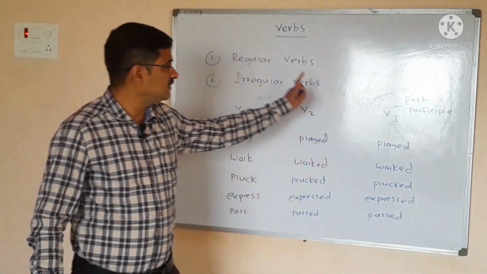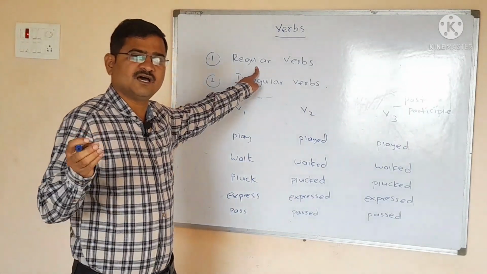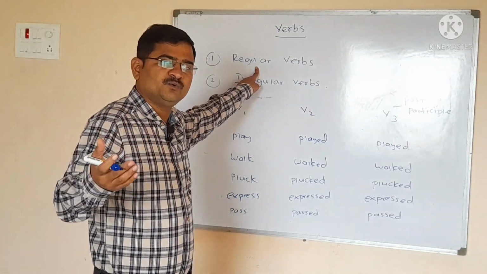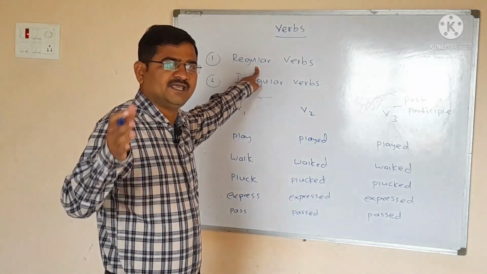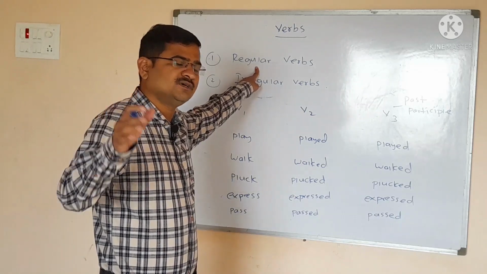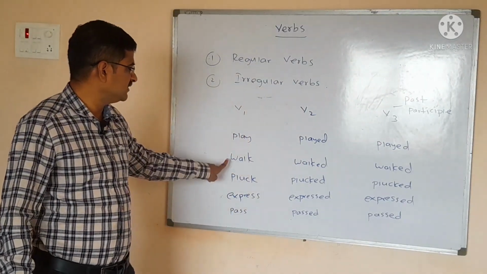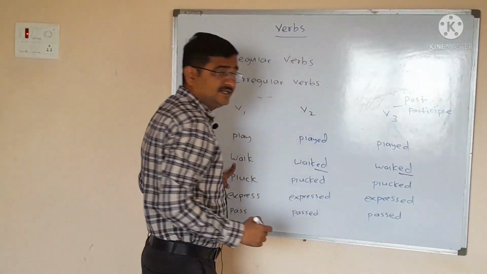So very simple, what is the definition of regular verbs? Regular verbs are those whose V2 and V3 forms can be created or can be built or can be formed by adding ed to the V1 form of the verb. For example, walk, here we have added ed, here also we have added ed.